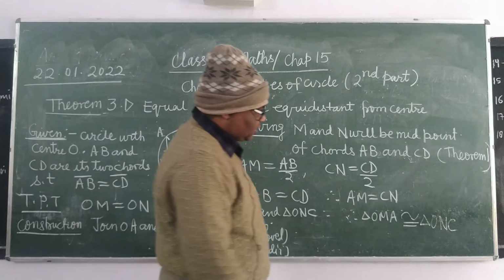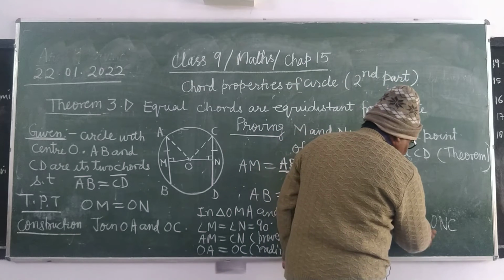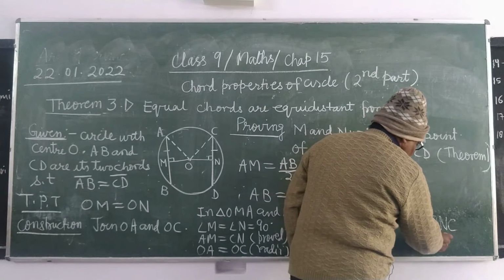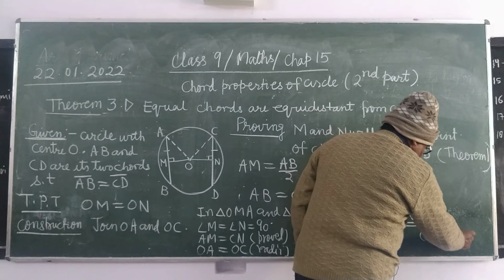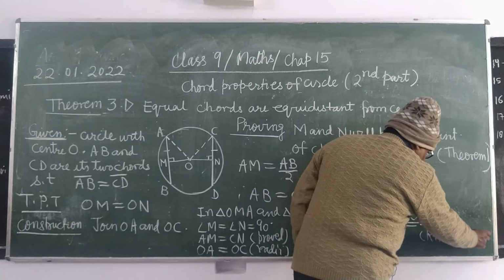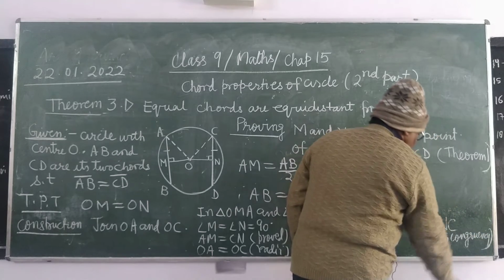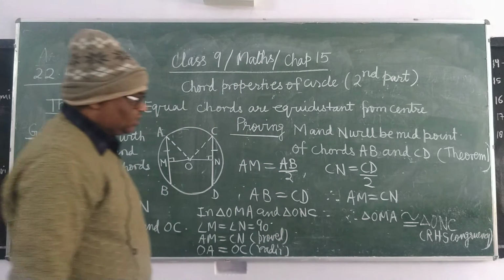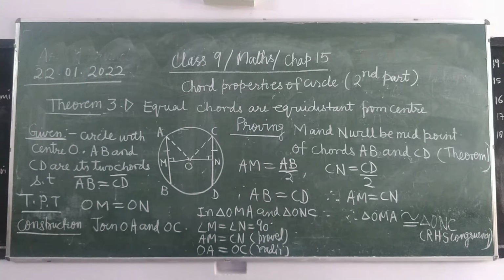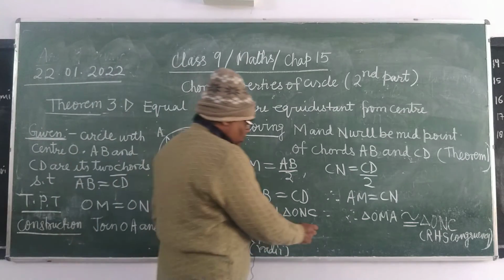It is clear? By which congruency? RHS congruency. By RHS congruency, both the triangles are congruent. And when the triangles are congruent, so OM equals ON.